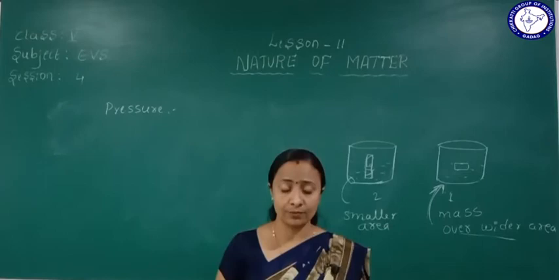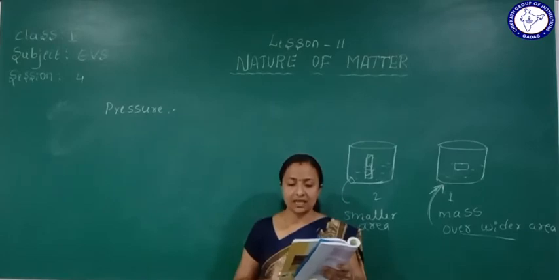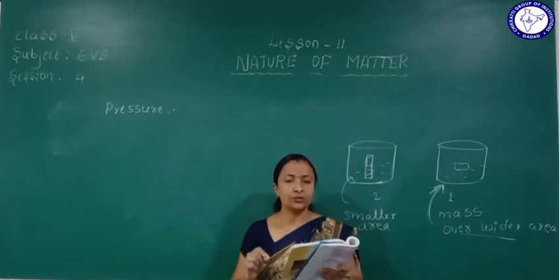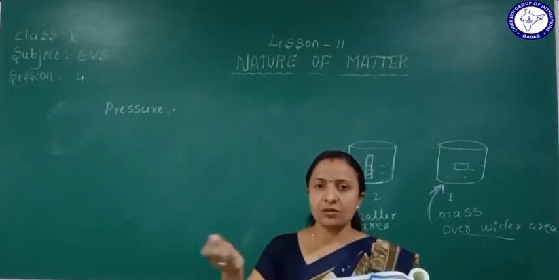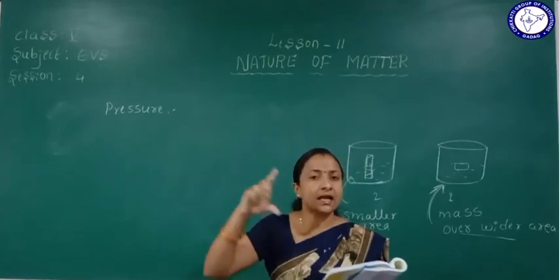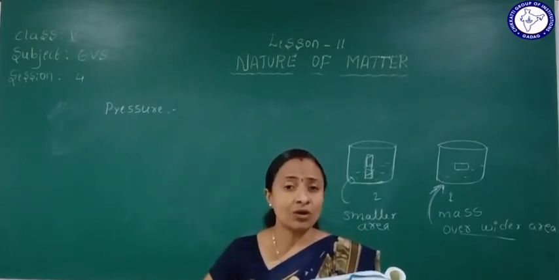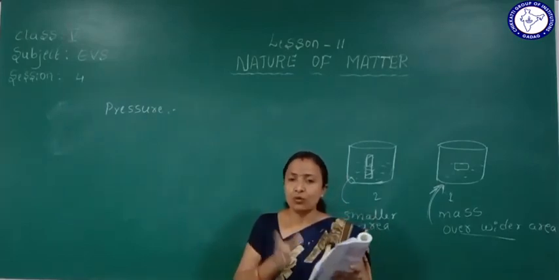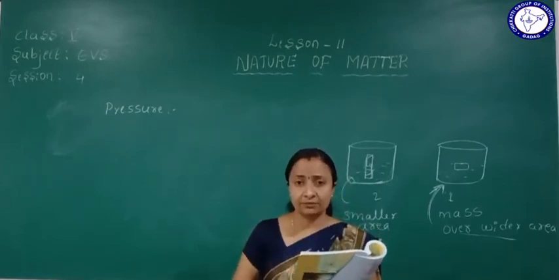Another activity is given here: fill water in 2 glass jars as shown in the picture. Now pour sugar into one jar and charcoal powder into the other jar, and stir well. Take one glass of water and put 1 spoon of sugar into it, and take another glass of water and put charcoal powder in it. Leave both for 10 minutes and observe both glasses. What do you find?